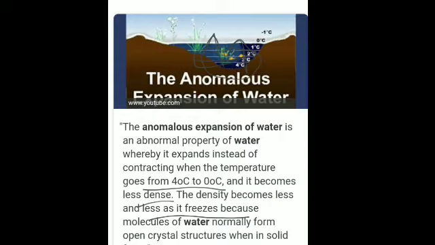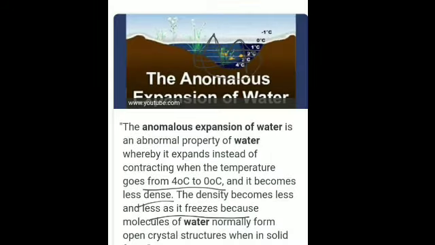Just because the water temperature decreases, the water will start contracting. Is that clear? And its density increasing. So if something has a density which is higher, then it will sink. Like for instance, you have a coin which has a density more than water, it sinks to the bottom. And similarly, if you float a piece of paper, it will keep on floating just because it has a density which is less than water.